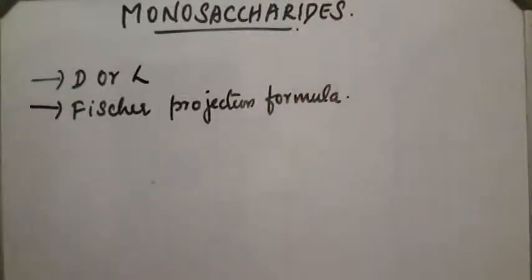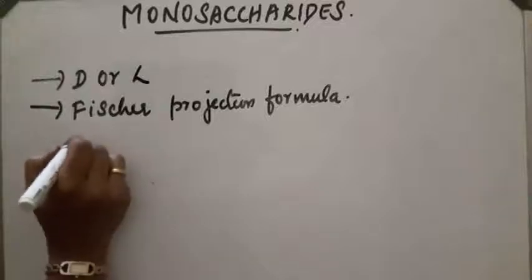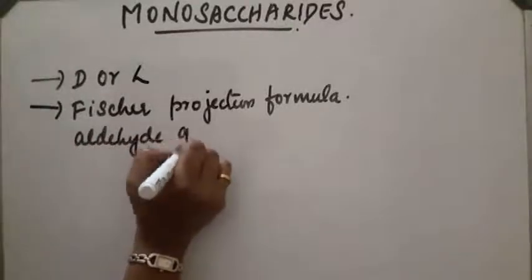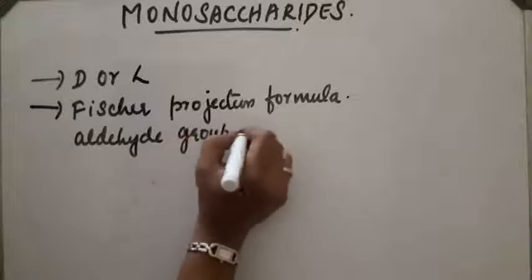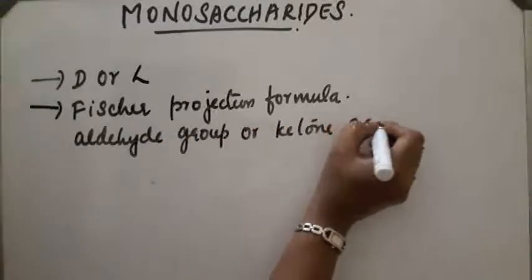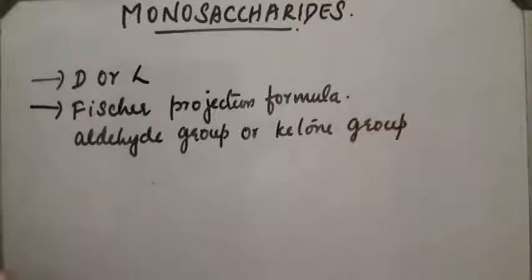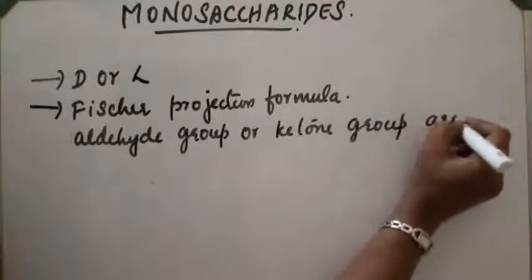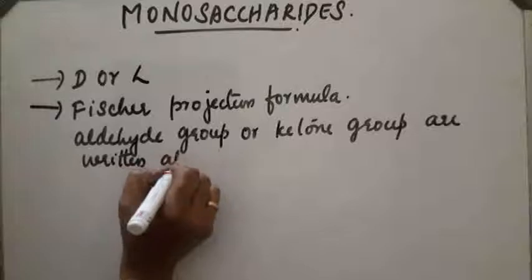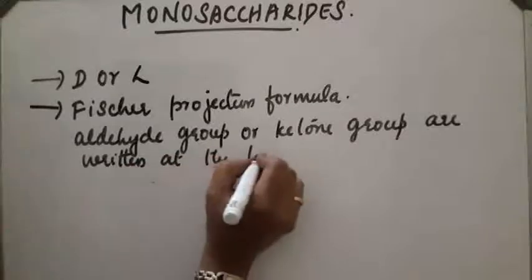According to this formula, the aldehyde group or ketone group is written at the top of the structure.